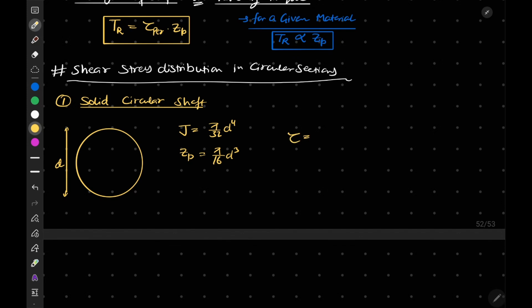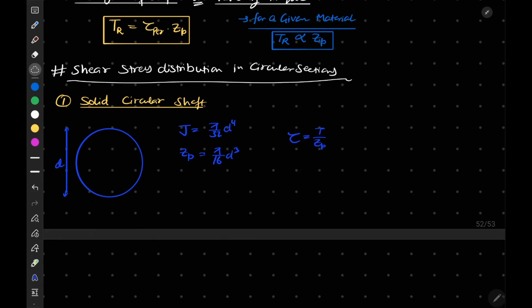We know tau is equal to T by ZP, so it can be written as 16T by pi d cube.